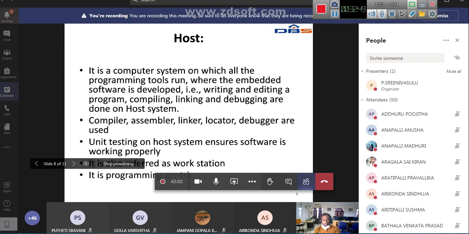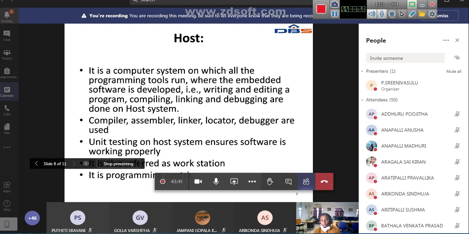See, as we discussed earlier, the host is a computer system on which all programming tools run, where the embedded software is developed. Writing and editing, program compiling, linking and debugging are done on the host system. All of this happens on the host system. Compiler, assembler, linker, locator and debugger are used. Unit testing on the host ensures the software is working properly. So we have to complete all of this on the host. It is also referred to as a workstation. It is a programming center, programming centric.